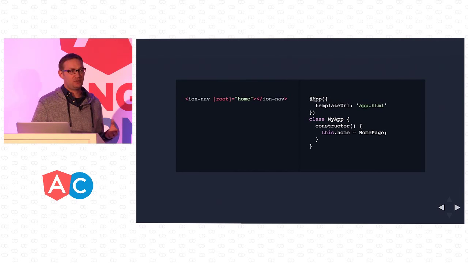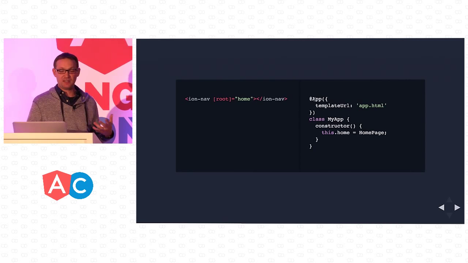So in Ionic, we've added 2 different decorators to make things really easy to wire up for you. That all being said, these are kind of shortcuts. You can still wire up all this stuff without the app decorator and page decorator, but these things make it a lot easier for you.